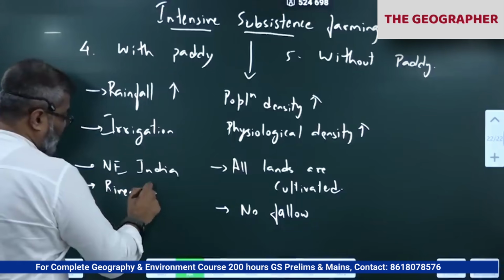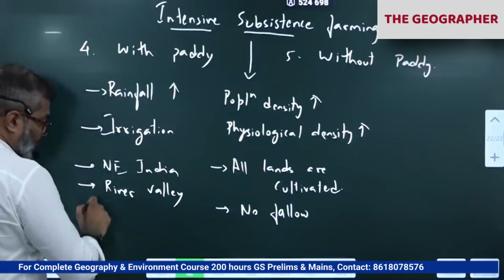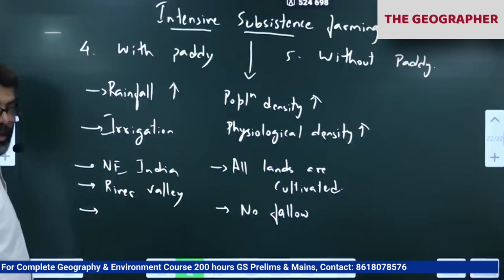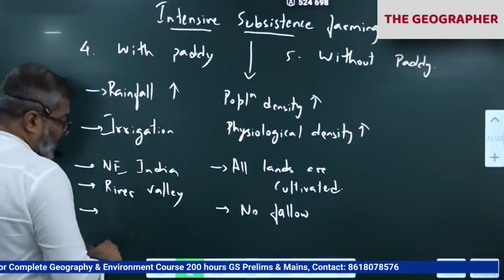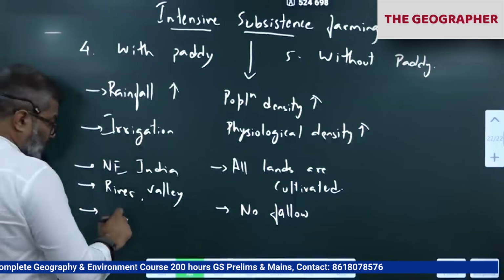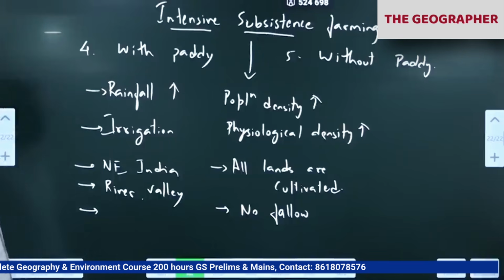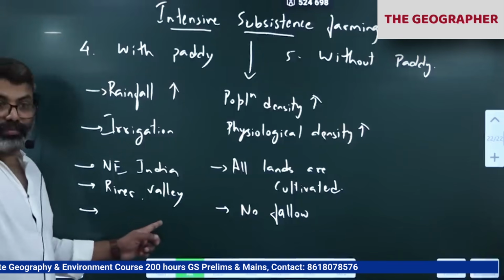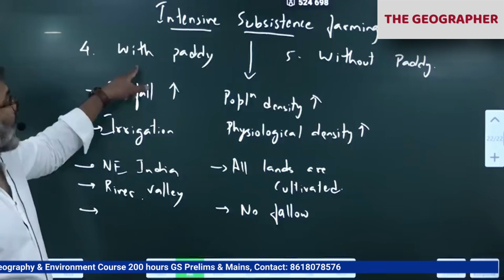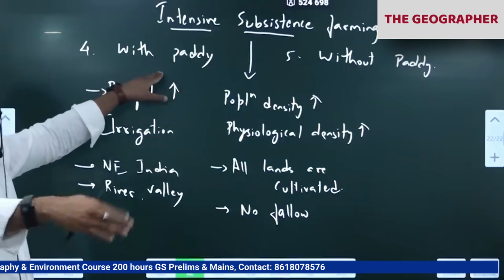I'll write river valleys. Wherever we have rivers, those areas. We practice it with paddy because irrigation is available from rivers, plus rainfall also. So in the world, if you notice Southeast Asia, South Asia region, in all this region we practice intensive subsistence. China, all these countries, they keep cultivating.